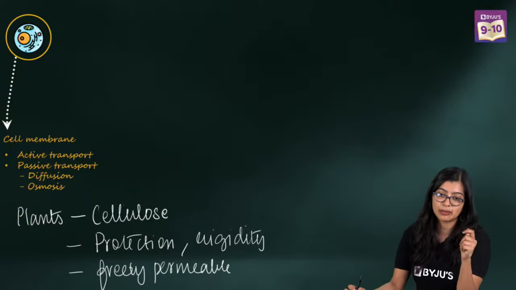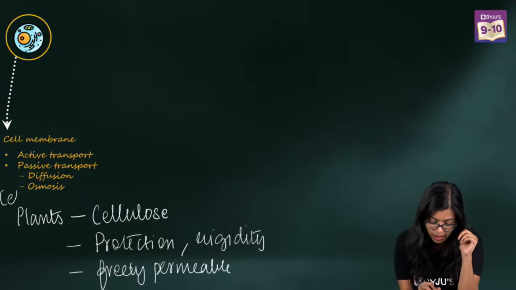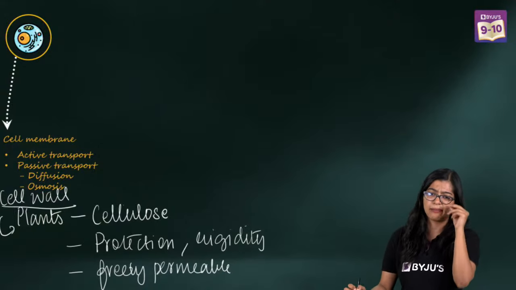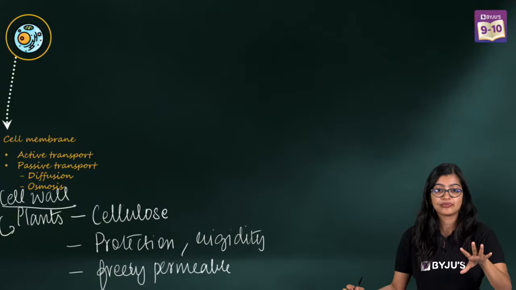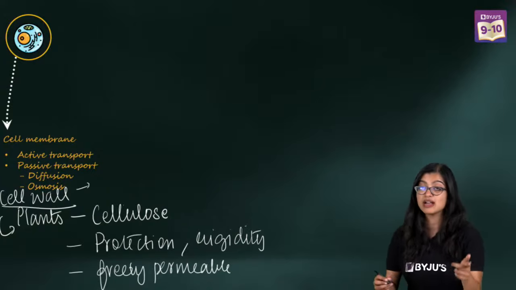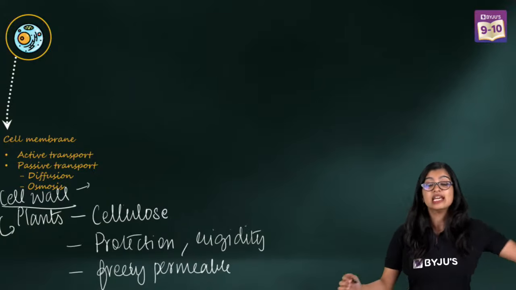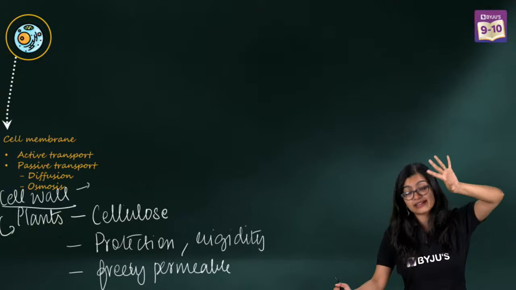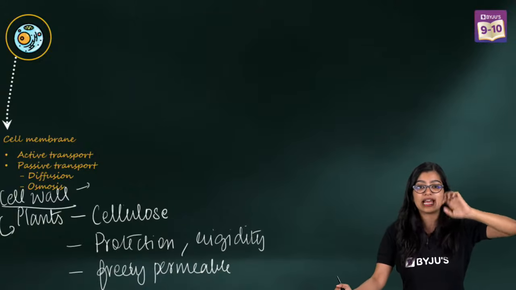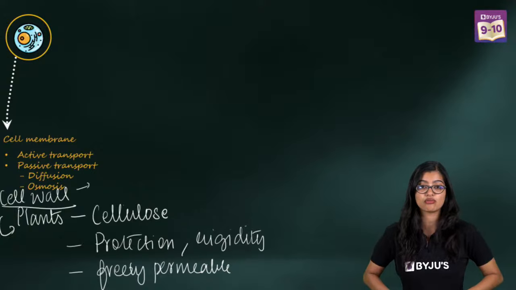So this is what we mean by how the cell wall is present in the case of plants, fungi and bacteria. But one thing to know is that cell wall in fungi is made up of different structures. Cell wall in the case of bacteria is made up of different components. Cellulose is only in the case of plants.